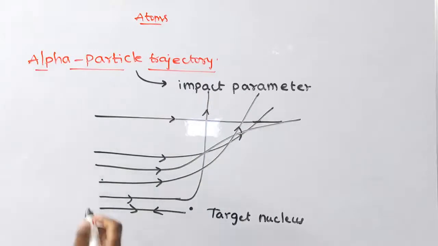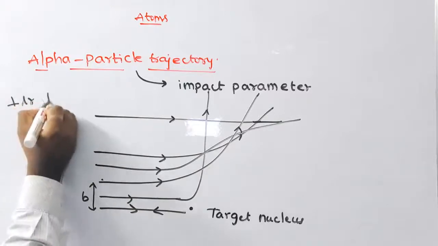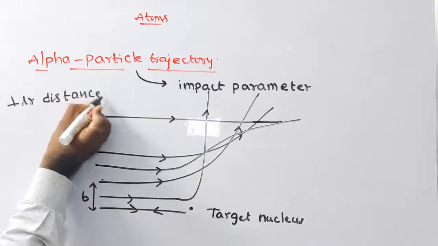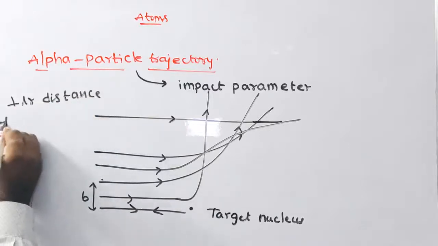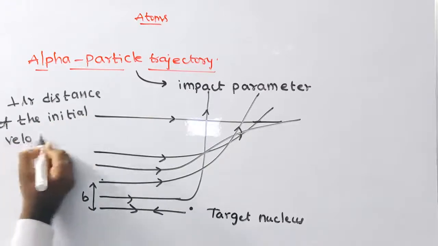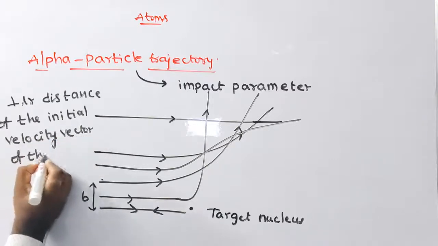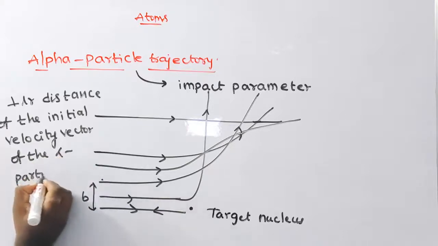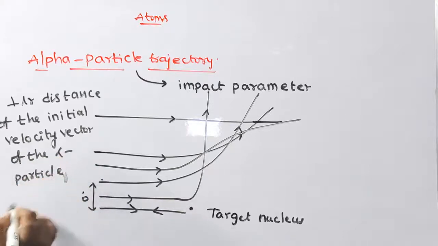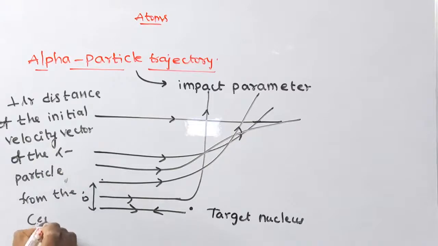The impact parameter is the perpendicular distance of the initial velocity vector of the alpha particle from the center of the nucleus.